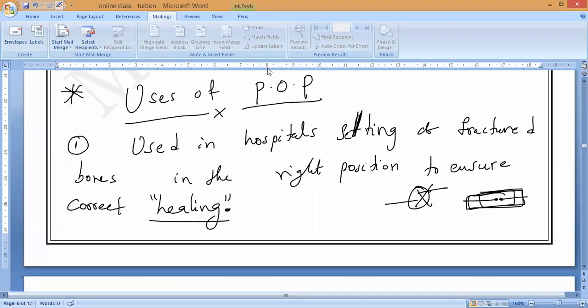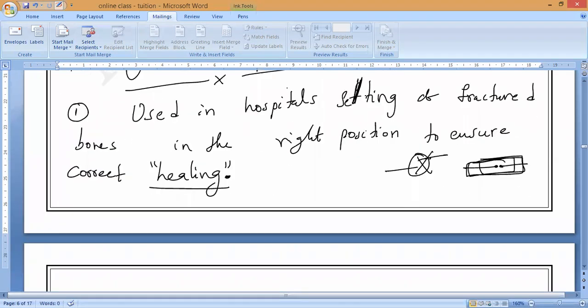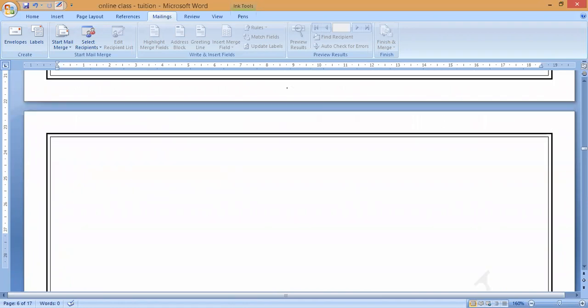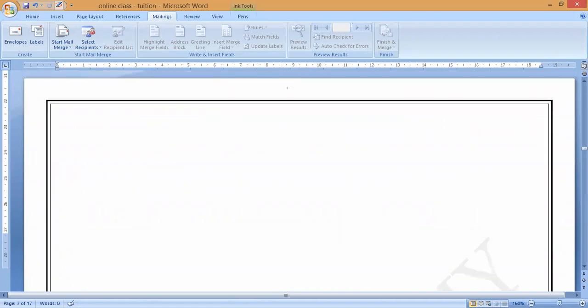Is it yes or no, guys? Yes. So that is why they mix it with a little amount of water and keep the bone joints in a fixed position. It is used to make everything perfect. It becomes very strong so that the bone does not get disturbed. That is the first use.